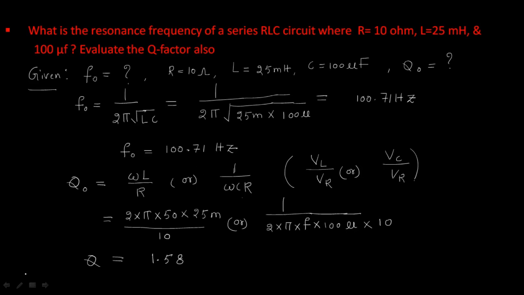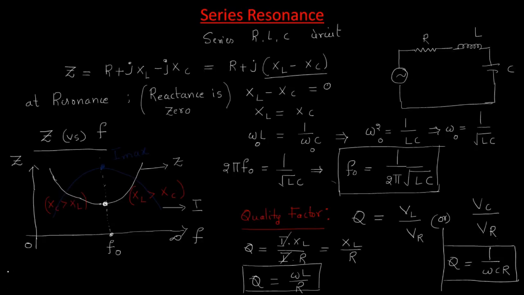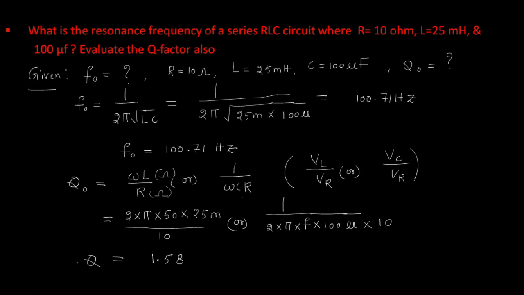So simply, these are the direct formulas for F naught, the resonant frequency, and Q naught, the quality factor. F naught units are hertz, you know that, but quality factor doesn't have any units because it is a ratio. Omega L units are ohms and resistance units are ohms, both are cancelled. That's why quality factor doesn't have any units. So this is about the series resonance theory and a series resonance problem.